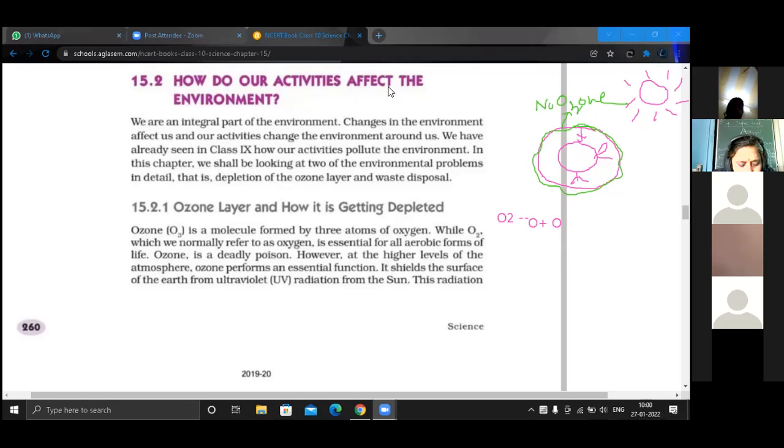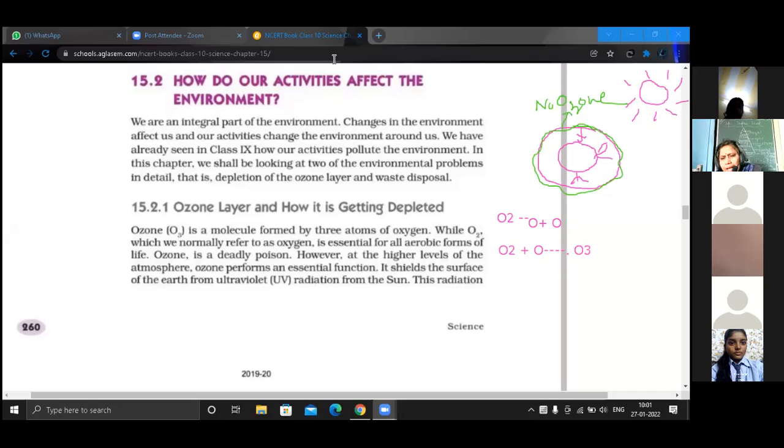O2 is a molecule. Yes, ma'am. It is combining with each single O2 molecule and forming ozone. What is the formula of ozone? Ma'am, O3. Excellent. Right? So they are forming the O3 molecule, which is known as the ozone layer. Agree?